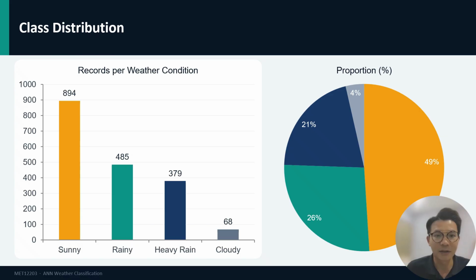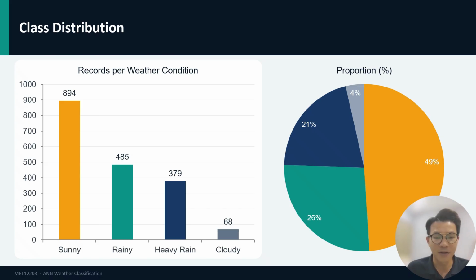Looking at the class distribution of our dataset, we can see that the 4 weather conditions are not equally represented. Sunny is the most common class with 894 records. That is about 49% of the total dataset. Rainy follows with 485 records. Heavy rain with 379 records. And cloudy is the minority class with only 68 records, which is about 4% of the data.